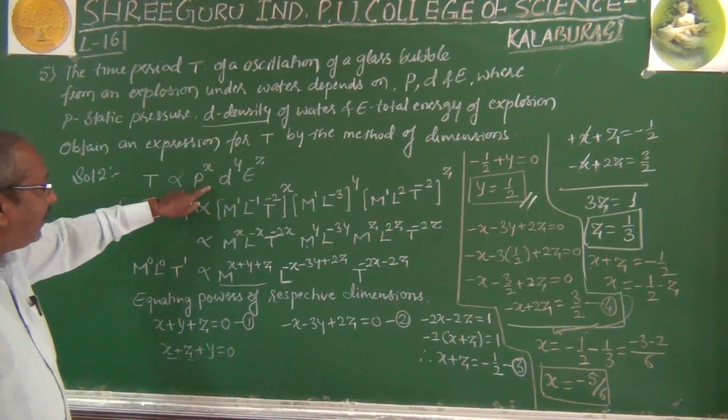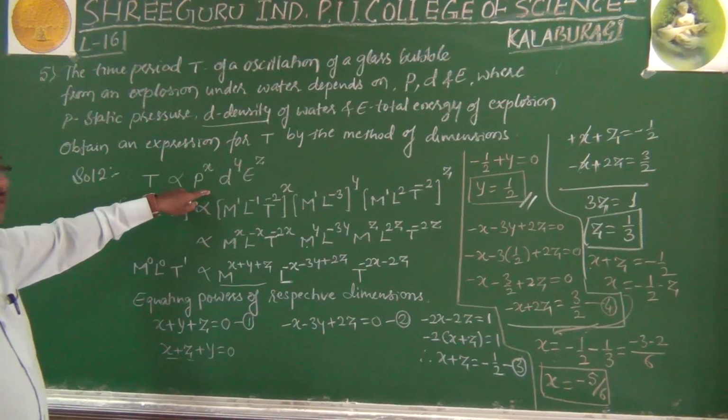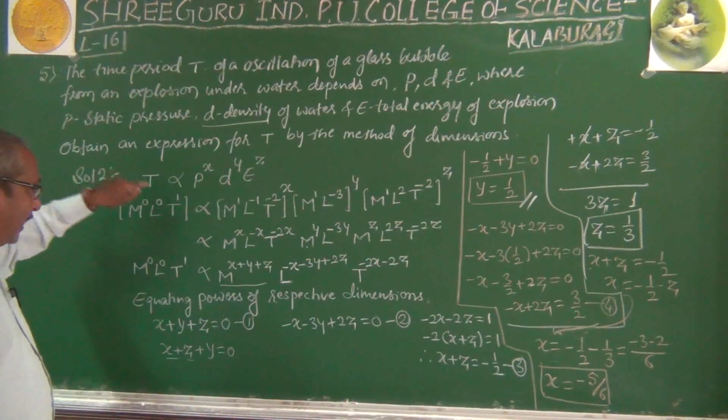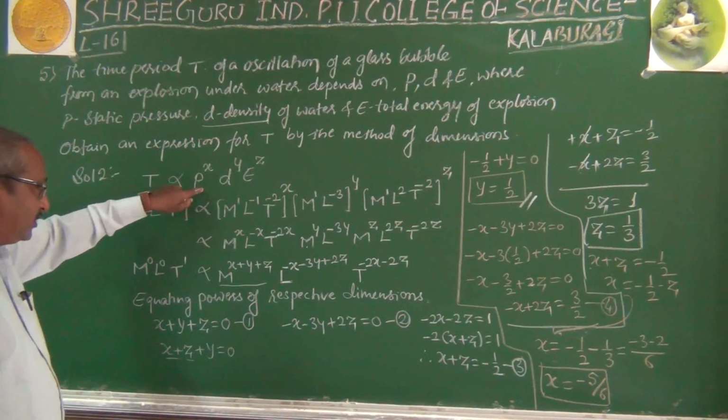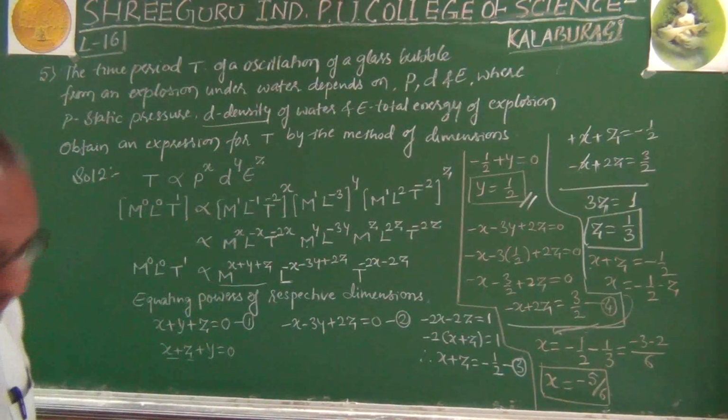Now put the values of x, y, z in this, so that you can get the relation for the time period t. It depends on pressure, it depends on density, it depends on total energy.